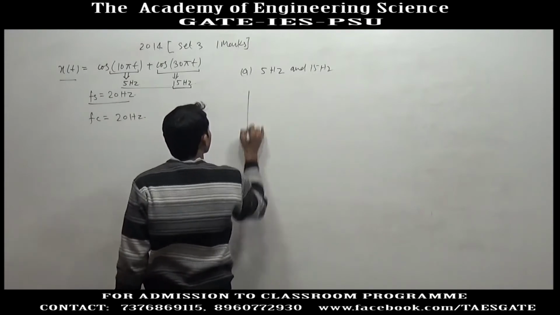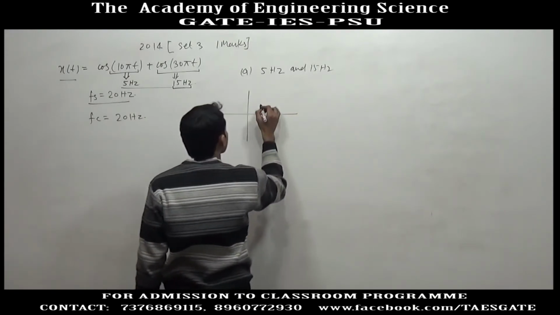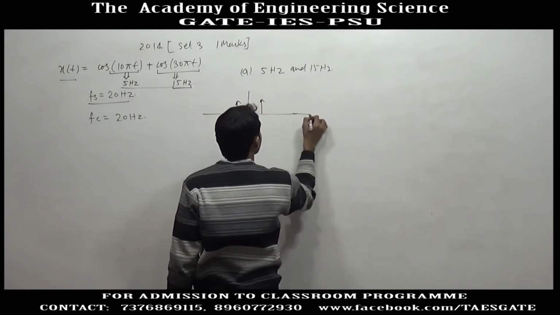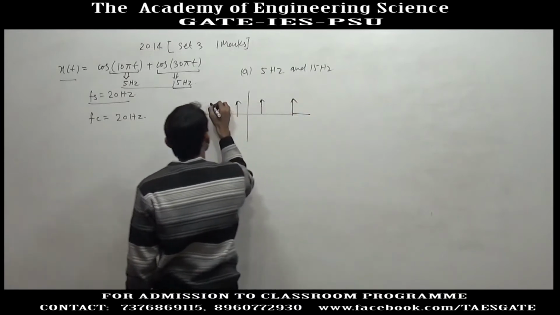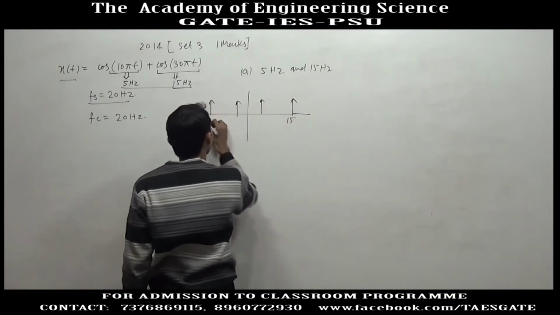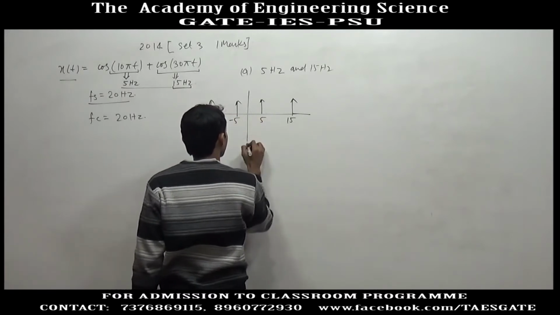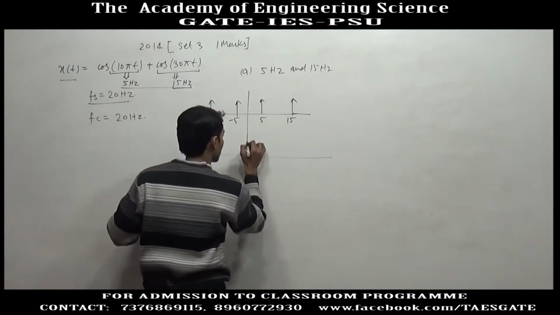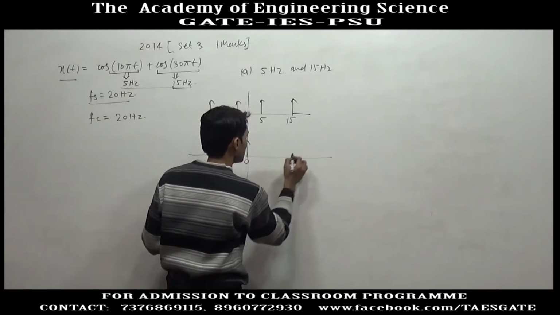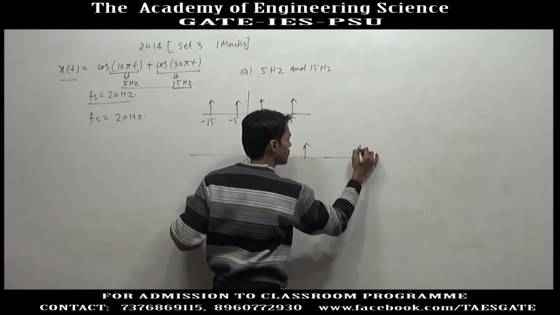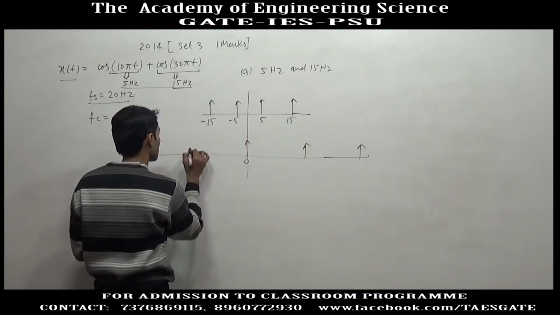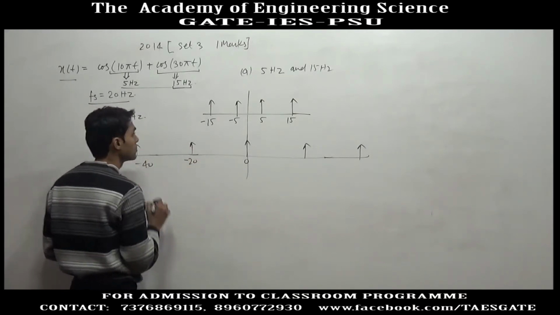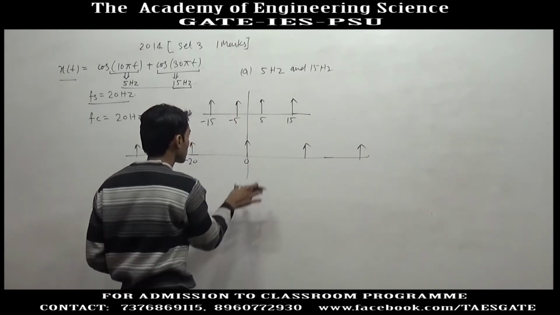Okay. So if we make the spectra of xt, we will get an impulse at 5 and minus 5 and another impulse at 15 and minus 15. Now we have to sample it at the rate of 20 hertz. So the first impulse will be at 0, then at 20, then at 40, minus 20, minus 40. Now, if we take convolution, we will get the same signal.